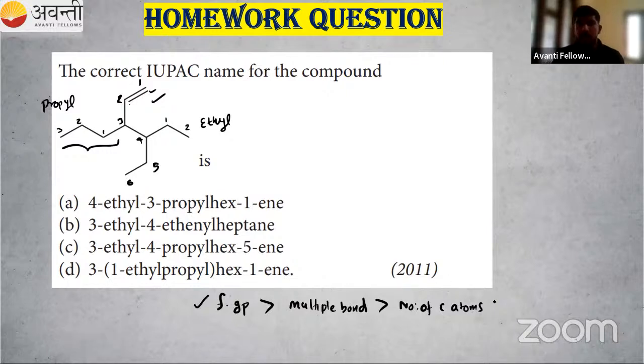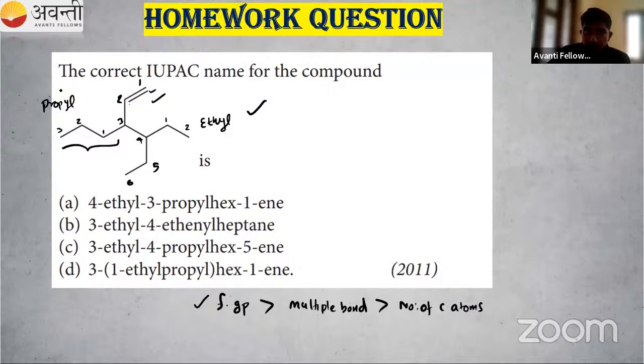Then number of carbon atoms. Then only number of carbon atoms. If a functional group is present, that should get more priority than a multiple bond. So check this. This is from NEET, okay? In this, a double bond is present, so that should get more priority.